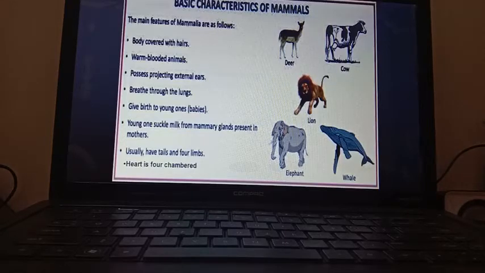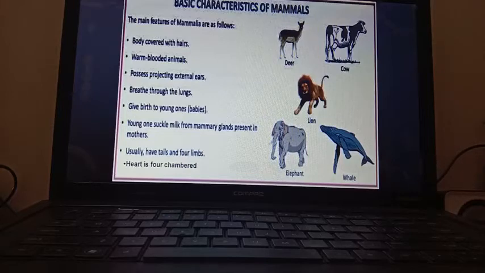Also, so many other characteristics are there. Their full body is covered by skin which contains a number of sweat glands and sebaceous glands. Sweat glands secrete sweat and sebaceous glands secrete oil in our skin.